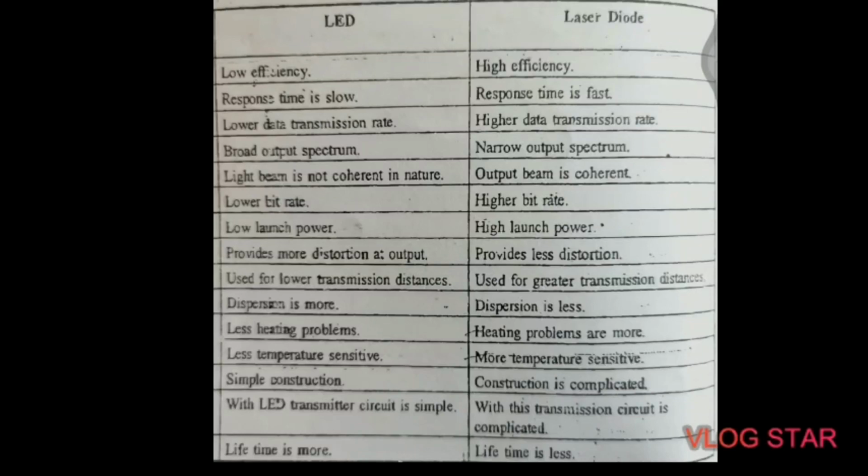So my dear friends, we have covered the light sources, the LED and laser diode. So let's take a revision of them. The first is LED and second is laser diode. The LED has low efficiency, and the laser diode has high efficiency. Second, the response time is slow for the LED, and for the laser diode it is fast. A lower data transmission rate is used for LED and a higher data transmission rate is used for laser diode.